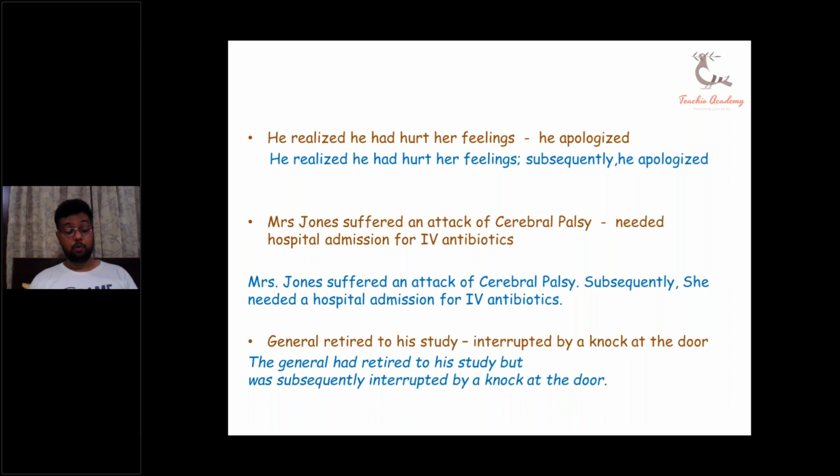Can you hear me? You want to know why we haven't used a semicolon or comma over here. This is what your question is. Yes. The fanboys and the conjunctive adverb, the but and the subsequently. Yeah.